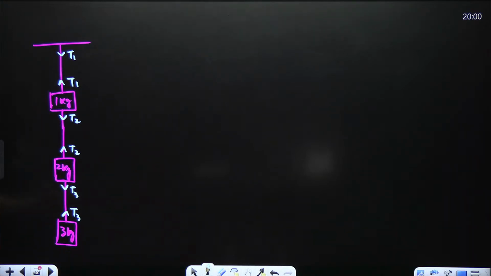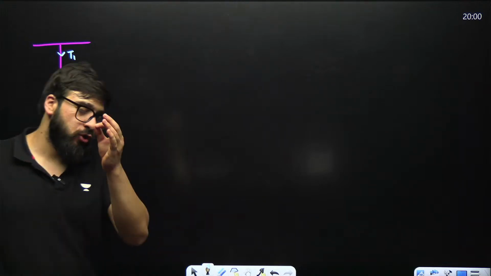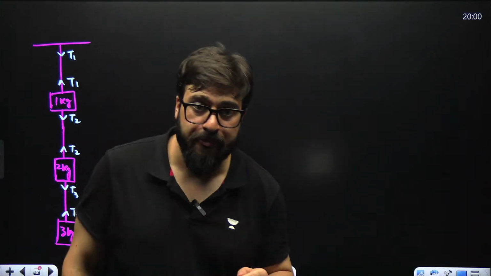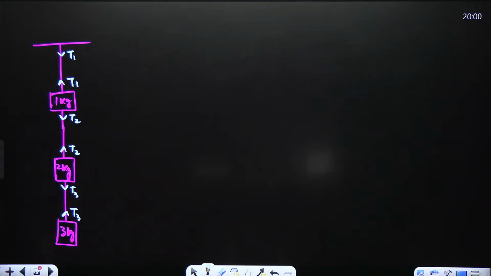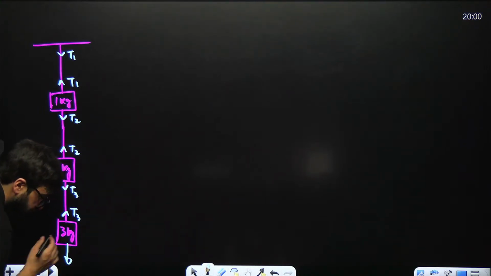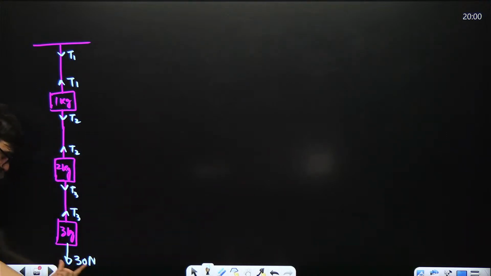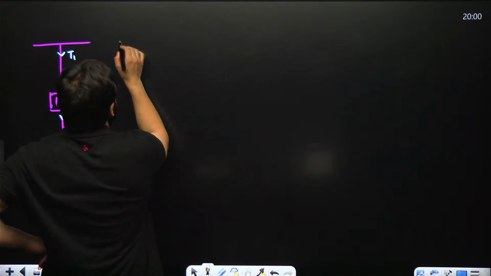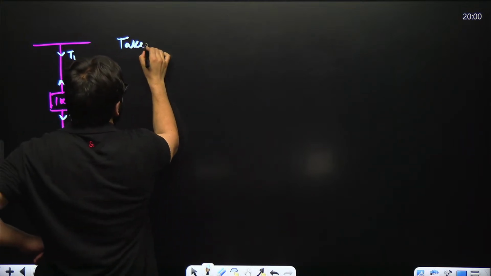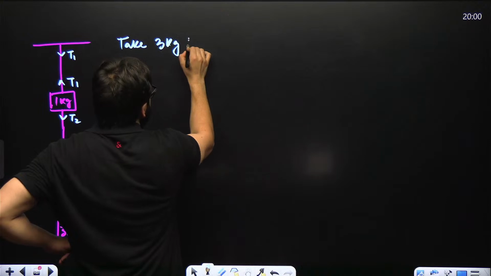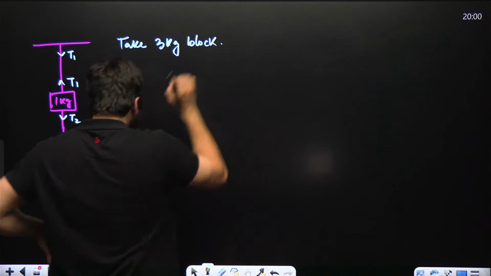Guys, understand one thing very carefully. Let's take the third block over here. Let me show you the approach to solve these questions. Let me take the 3 kg block over here. In the downward direction, there will be M into G. M is 3 kg, G is 10. 3 into 10 is 30 Newton. This is mg on this third block. Now take this 3 kg block.